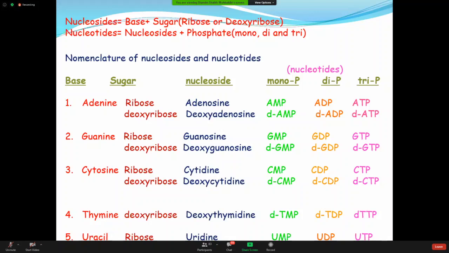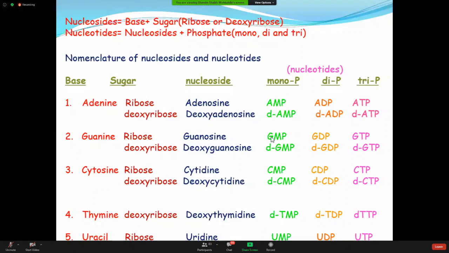Am I clear? Like ATP, you may have heard about ATP in your biology class. It is the energy currency, it contains energy. Did you hear about ATP before? Yes. So now you can understand ATP is nothing but a type of nucleotide. But ATP you are not getting in the molecules of DNA and RNA. But AMP you will get.